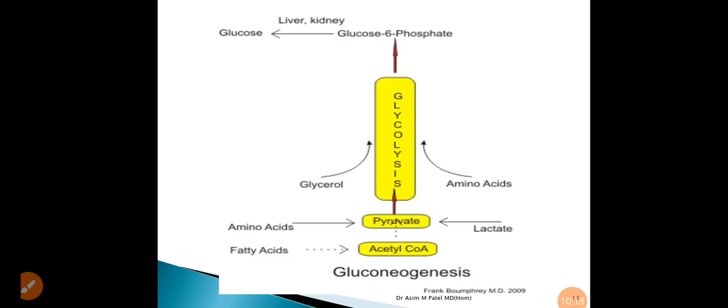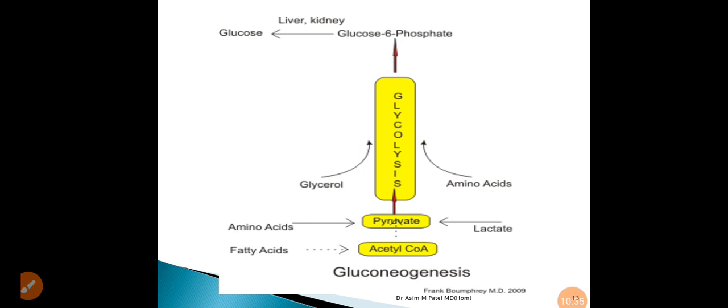Now the various reactions occurring in gluconeogenesis. The richest source of gluconeogenesis is lactate. Other sources are amino acids and glycerol.